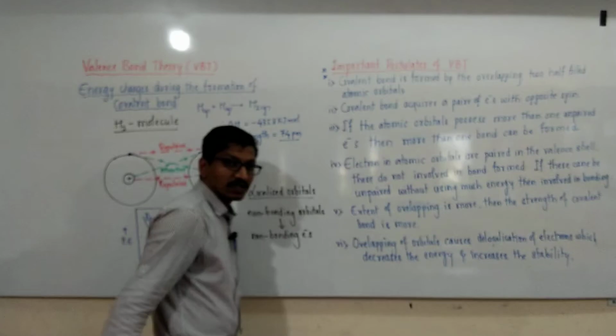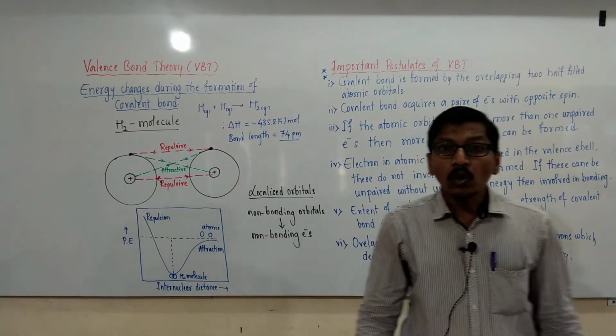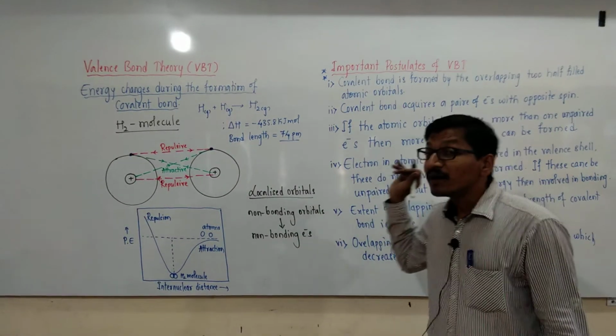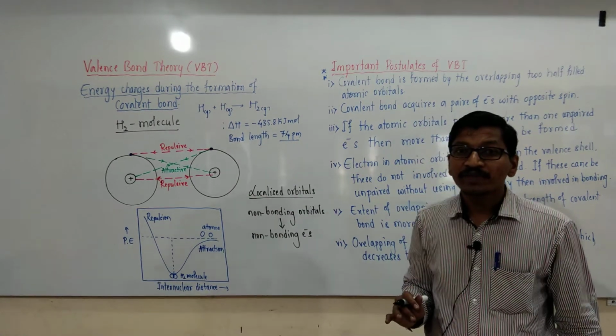Non-bonding electrons. And as we know, atomic orbitals are directional in nature.